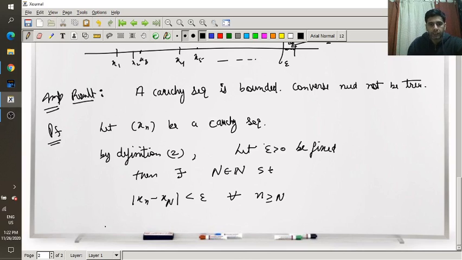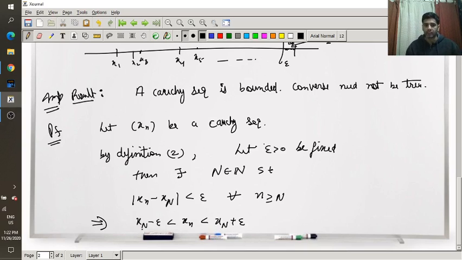Now what is the meaning of this statement? We can open the modulus and we will get xN minus epsilon less than xn less than xN plus epsilon. Now see, this xN is fixed.